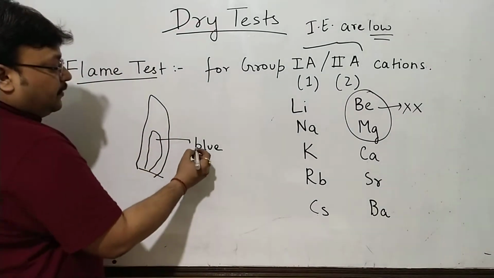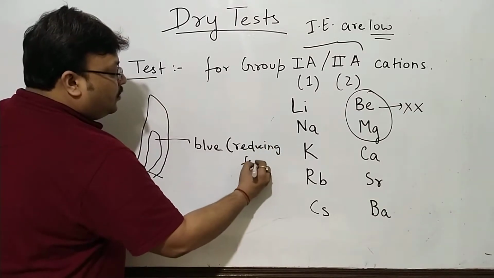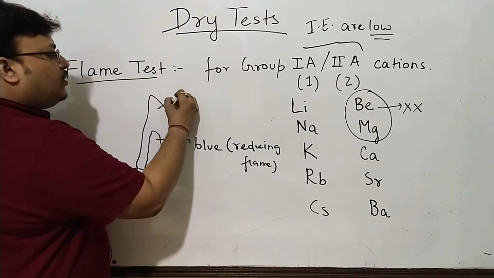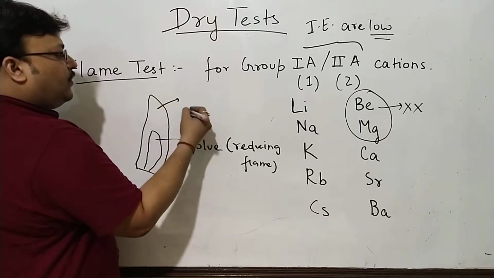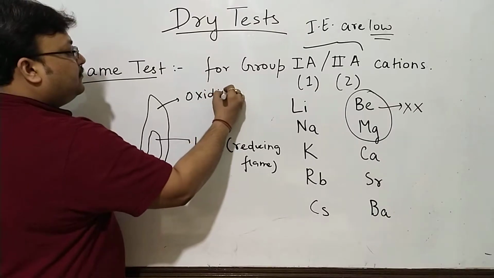The inner part, blue part, is called the reducing flame. The outer part, which is flickering red or orange, yellow, orange, red, is the oxidizing flame.